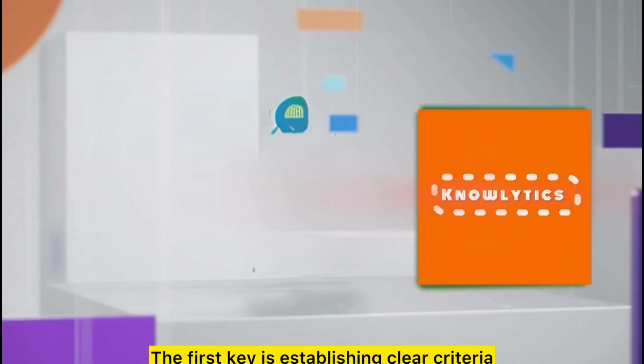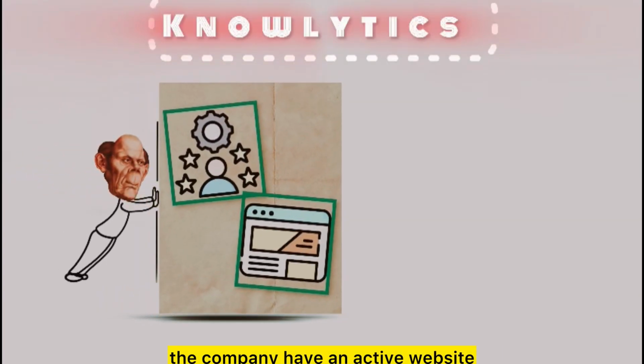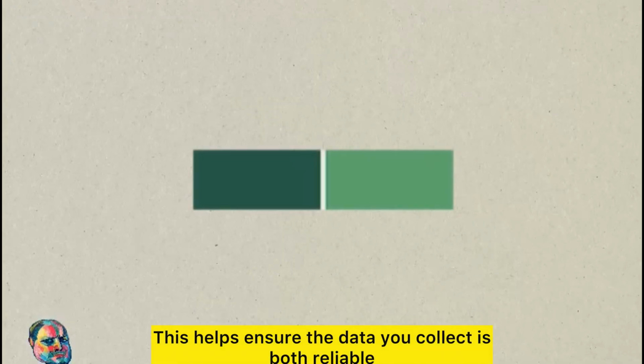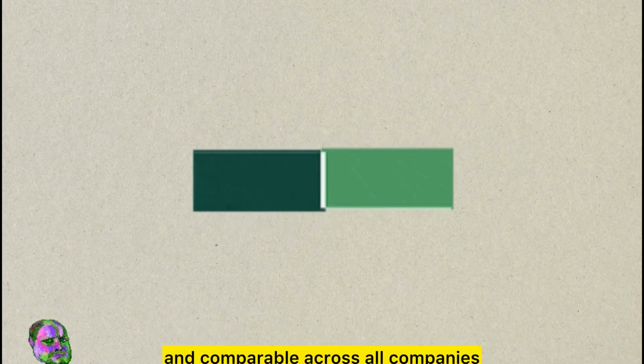The first key is establishing clear criteria for evaluating these companies. For instance, you could set rules like, does the company have an active website, or how many years of experience do they have in a specific field? This helps ensure the data you collect is both reliable and comparable across all companies.